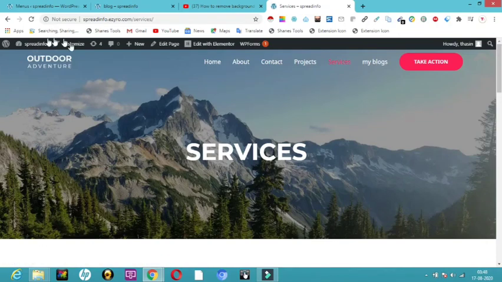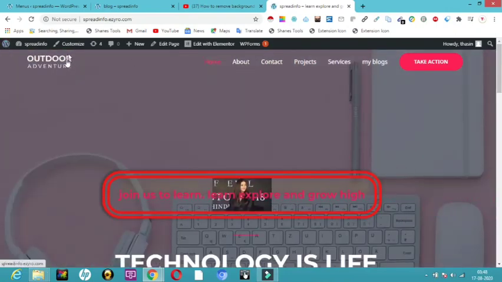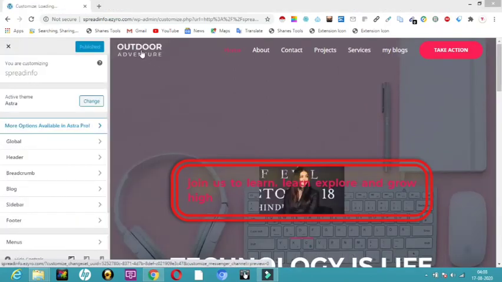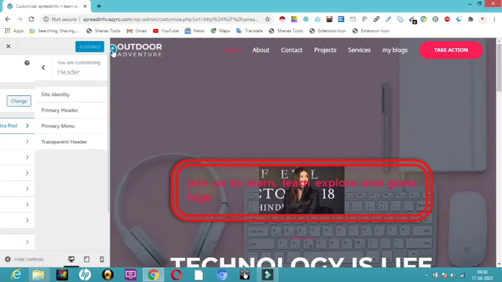What about this logo, how to change that? So here we can see outdoor adventure. That is the icon, the logo of a company, we need to change. So here you can see customize. So I'm just going to click on the customize option. I want to change this. So automatically here you can see a pencil has popped up. So I'll just click on that.